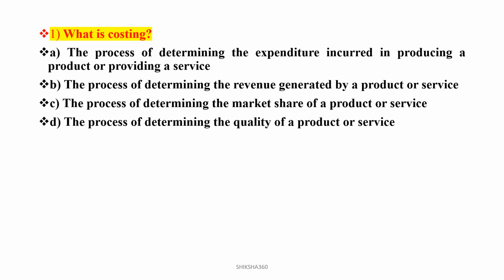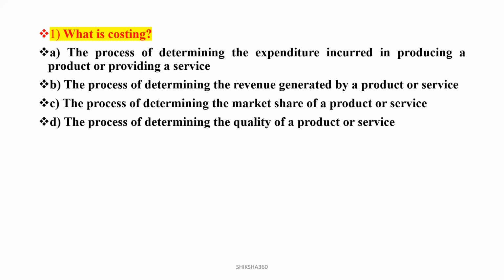Now move towards question number one. What is the meaning of costing? Option A, the process of determining the expenditure incurred in producing a product or providing a service. Second, the process of determining the revenue generated by a product or service. Third, the process of determining the market share of a product or service. Fourth, the process of determining the quality of a product or service.